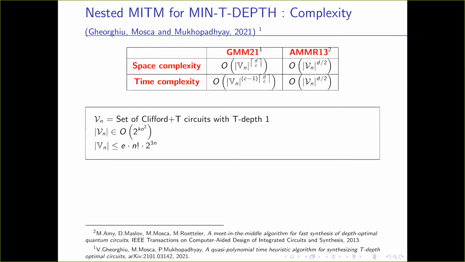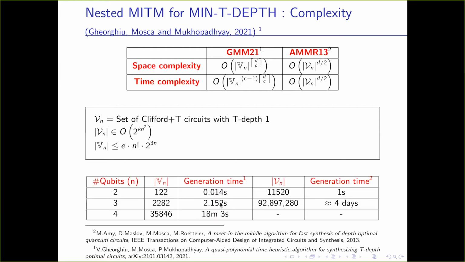Okay, and to give perspective about the comparative running time: if we can generate the base set, that means we have optimally synthesized any T-depth 1 circuit. So this is how it compares with the algorithm of AMMR.